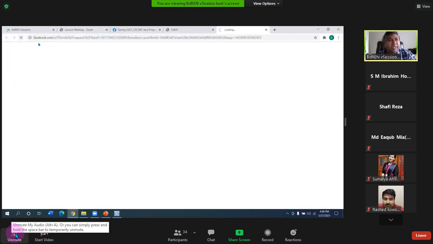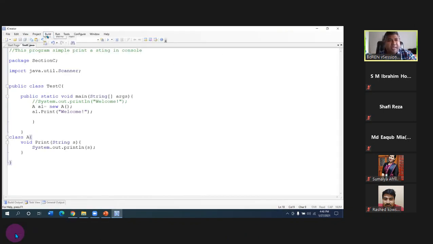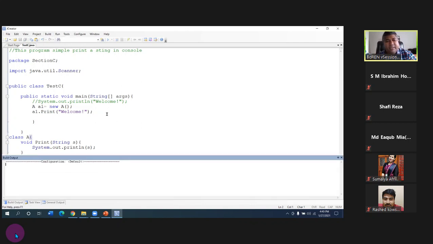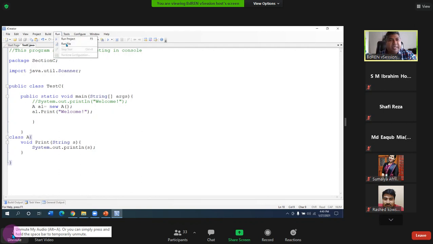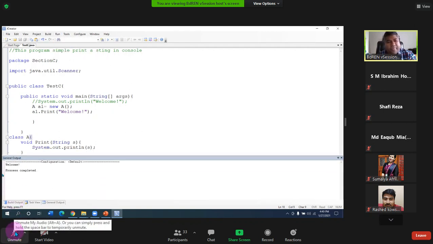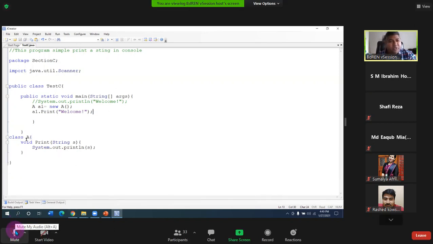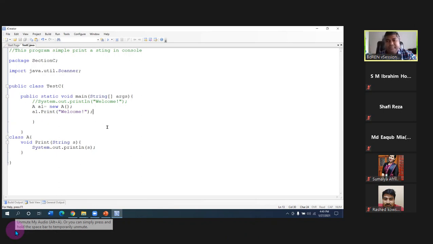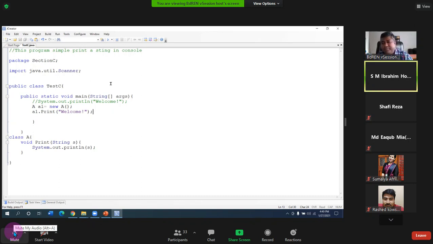Now when I save my program and build it, you can see that the process has been completed and you can run. You can run here as well. So now welcome is printing, printed by this method. To call this class's method, we call a1.print. Okay, now let's see.